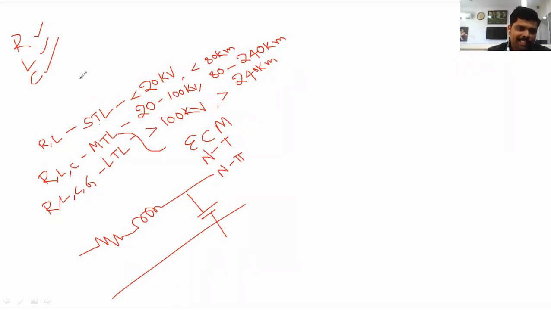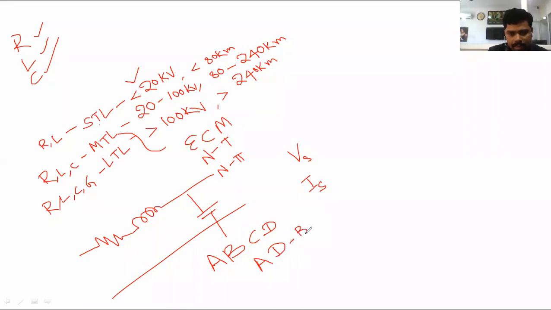For all the transmission lines, short, medium, or long, we want to derive two parameters: one is the sending end voltage, another one is the sending end current. Finally, we want to consider the constant ABCD parameters, that is, we want to prove AD minus BC equal to 1. Already we know this from network theory.